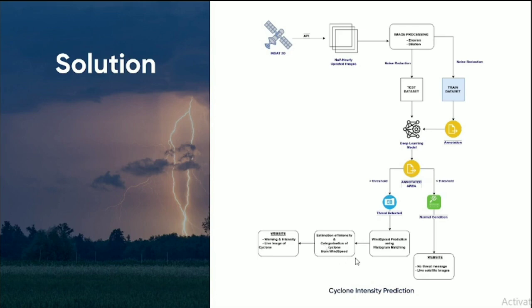For predicting the intensity, first we predict the wind speed using histogram matching. Once the wind speed is predicted, the next step is very easy. From the range of wind speed, we need to find the category of the tropical cyclone and the intensity it falls in. Once all this is estimated, we display the wind speed, the intensity, the category of tropical cyclone, and the live image of the cyclone through the website, and we also give an alert signal that there is a chance of potential threat.